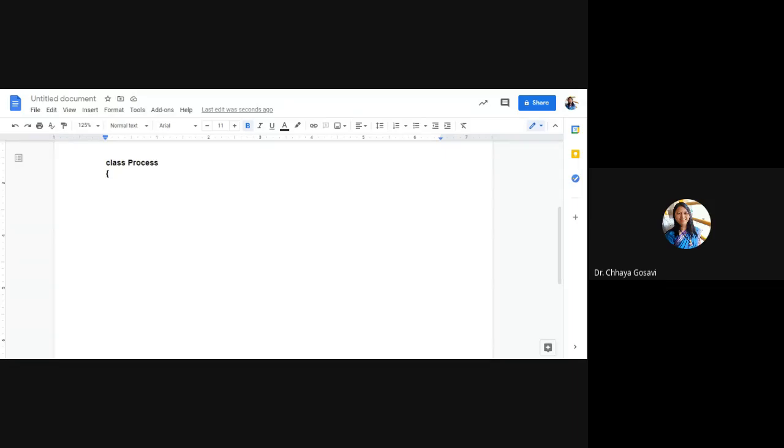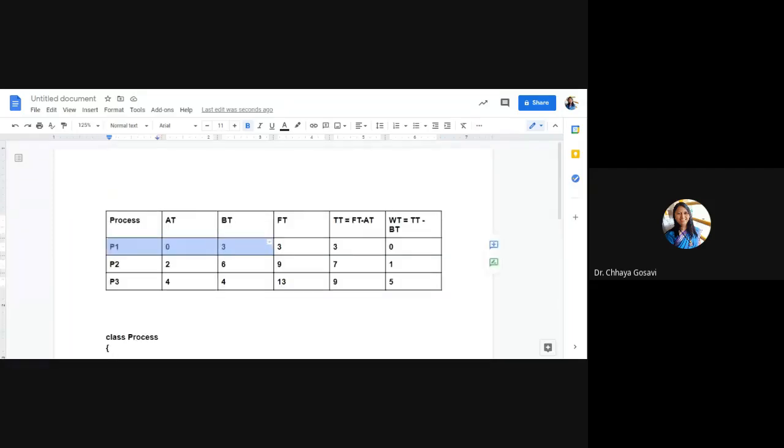We just now solved a simple FCFS problem for 3 processes. For every process we need arrival time, burst time, wait time, finish time, and turnaround time, so we have to define fields. One row defines each process.